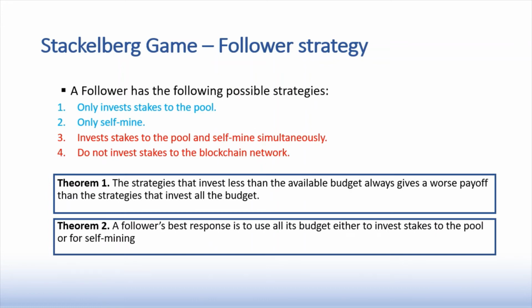In this game, a follower has the following possible strategies. First is to only invest stakes in the pool. Second, only to self-mine. Self-mine here means that they will participate in the consensus process as a single stakeholder and compete with the pool. And thirdly, invest in the pool and self-mine simultaneously. And finally, do not invest anything in the blockchain network. However, we prove in the following theorem that a follower's best response is to either invest all its budget in the pool or use all its budget to self-mine.